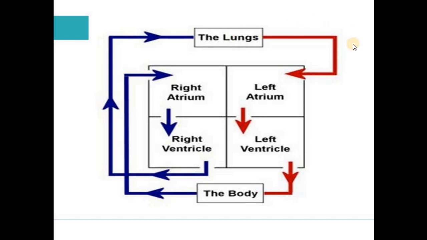From the lungs, the blood goes into the left atrium. The pure blood is present in the left atrium. Now, the pure blood enters the left ventricle. Next, the rest of the body. With the help of this diagram also, you can understand the process of blood circulation in our heart.